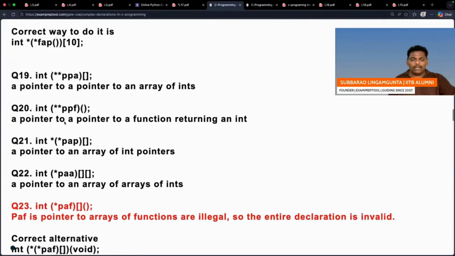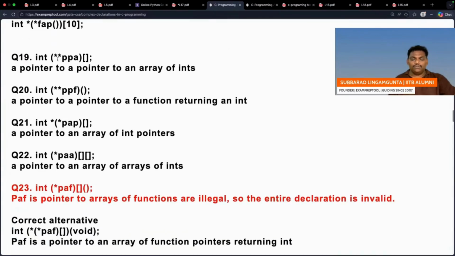Can you go to question number 19? int star PPA, closing bracket, and the right bracket.